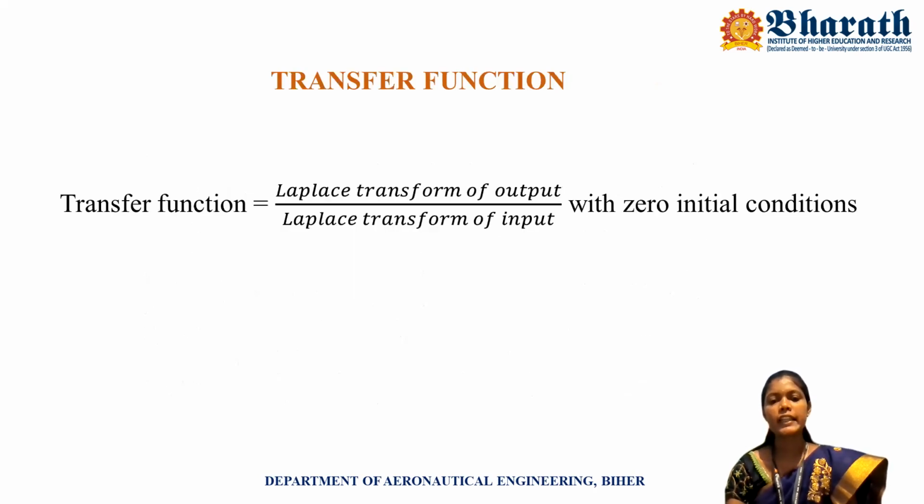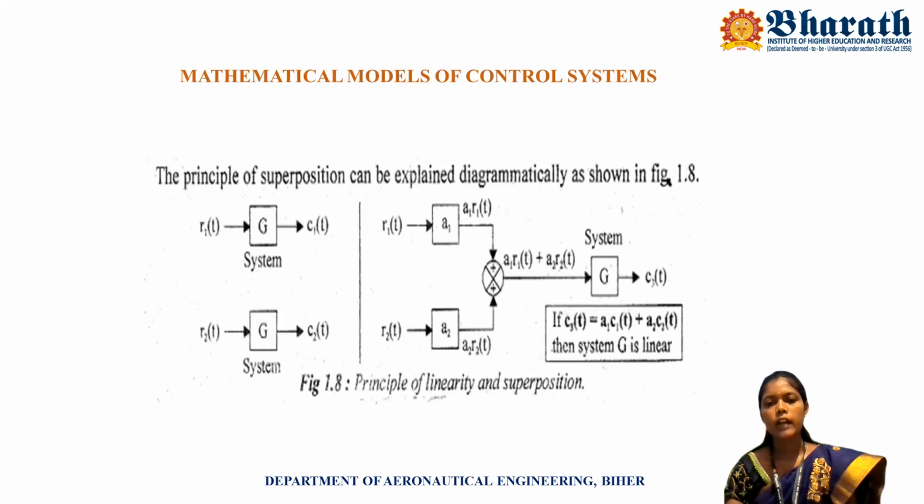Then the differential equation. Here there are two constants, A1 and A2. The input-output relations can be resolved by a differential equation. If the coefficients of the differential equation are constant, then it is called linear time invariant. That means if A1 and A2 are constants, then it is called linear time invariant. If they are functions of time, then it is called linear time variant.